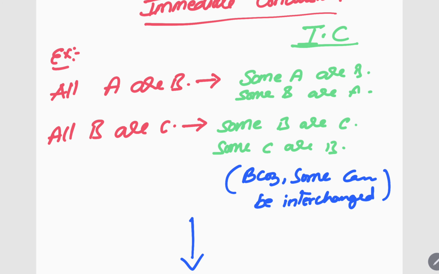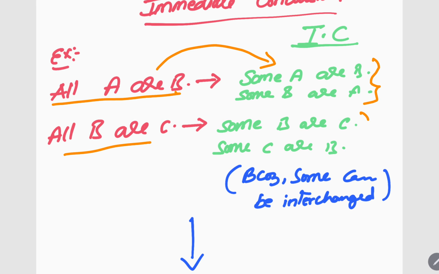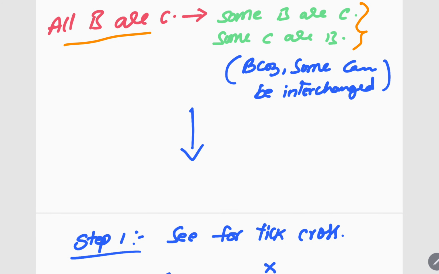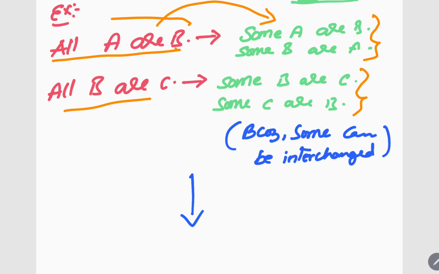Next, I have given something here. You can just see all A are B. When there is a question like this, what will the immediate conclusions be? Some A are B or some B are A. These are immediate conclusions. You don't need to write them in the examination, but I'm just telling you for knowing purposes only. All B are C, some B are C or some C are B. These are like immediate conclusions. But if at all you see the answer for this question, this is the question, right?